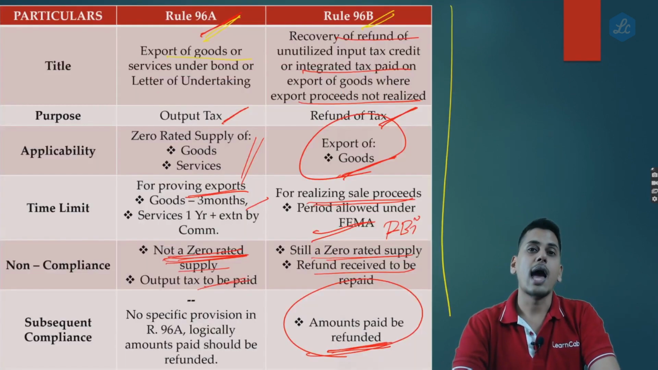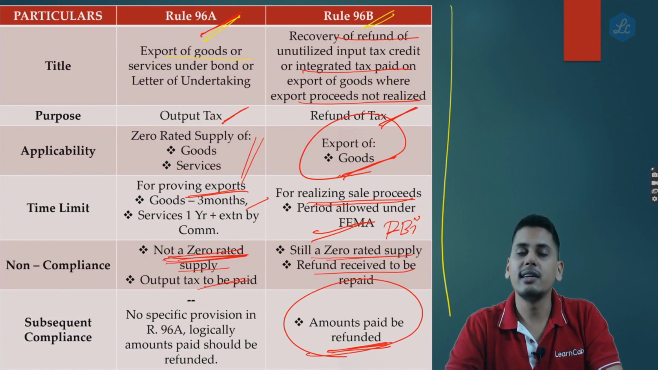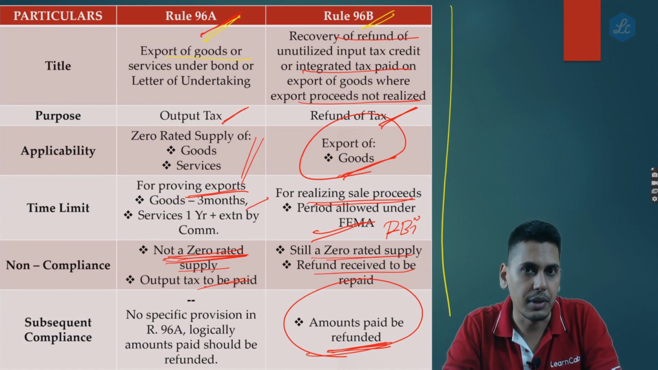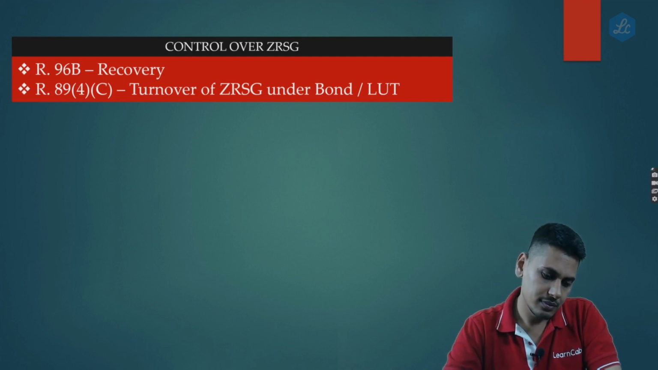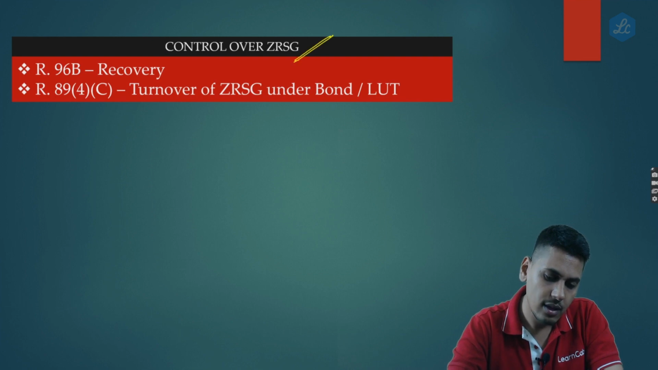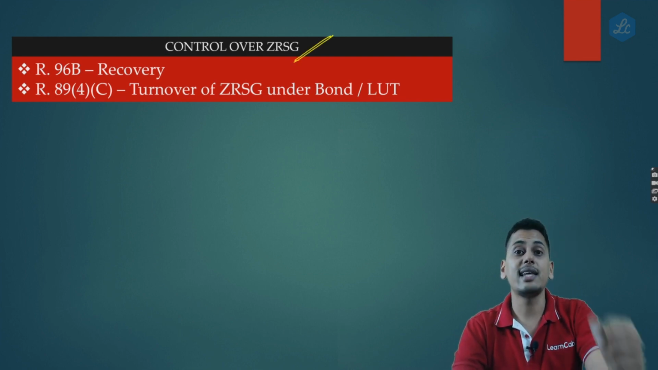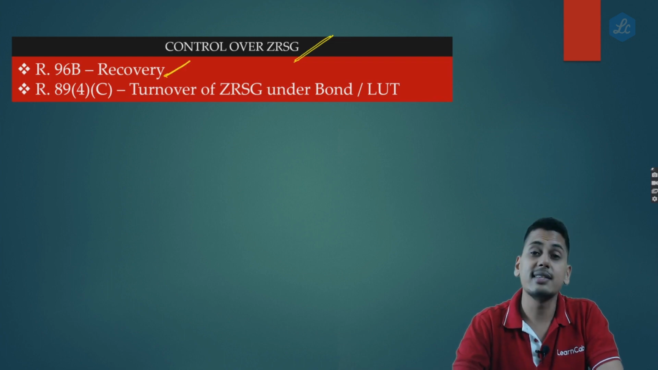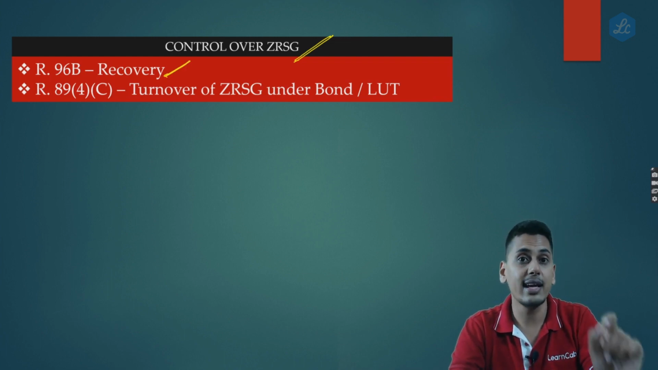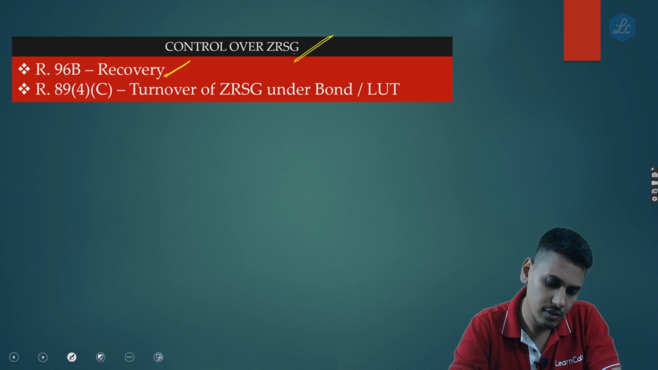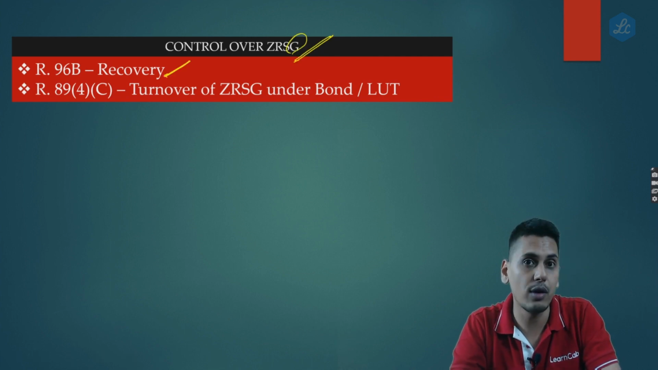So friends, even though it was a lengthy discussion, I'm sure you're clear with 96A as well as 96B. Now friends, control over zero rated supply of goods. Where is the government trying to establish a control over zero rated supply of goods? In case of 96B, in case of export of goods, we are only speaking about goods. We are only speaking about zero rated supply of goods. Where does the government have a control mechanism?